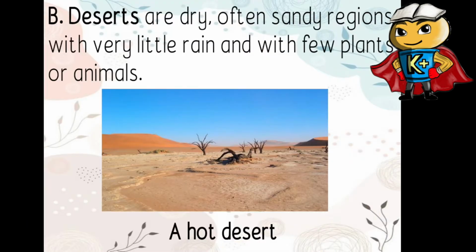So, next one is deserts. Iba po ang desert sa deserts. Ang desert ay ang panghimagas at ang deserts ay ang disyerto. Deserts are dry, often sandy regions with very little rain and with few plants or animals. So mostly super rare or super konti lang na makikita mo ditong plants and animals dahil nga sa sobrang init ng desert. Wala nang nakukuhang nutrients ang plants para na tubig dahil super init and super dry ang place na to. So, yan ay itsura ng hot desert.